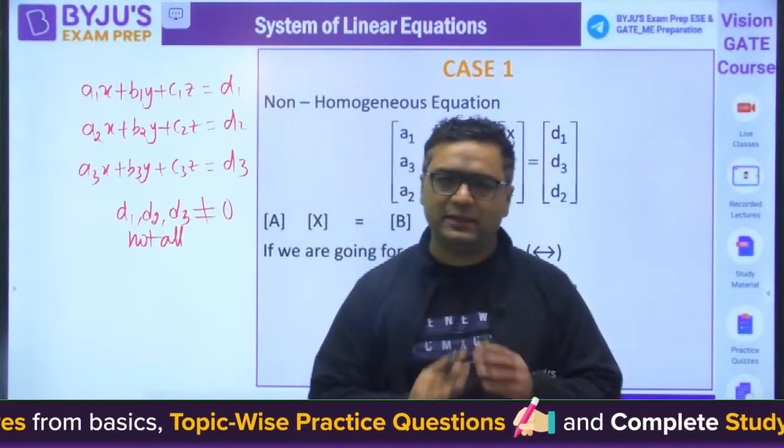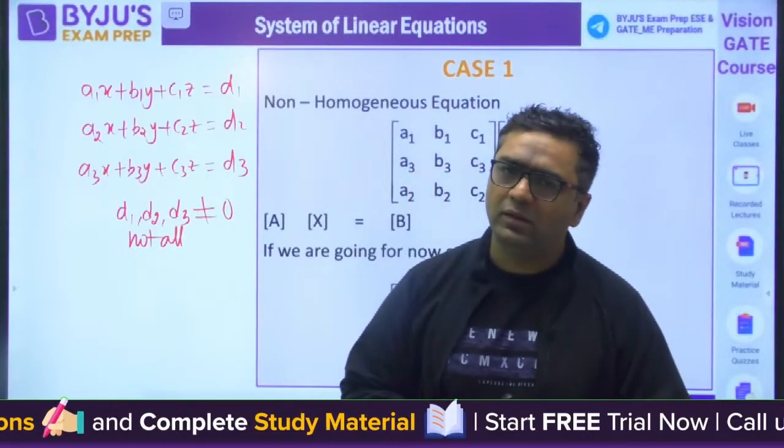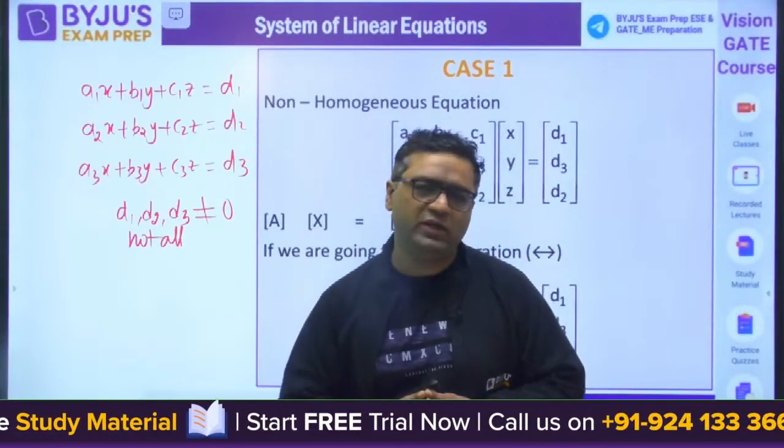In that case, it is a non-homogeneous system of linear equations.